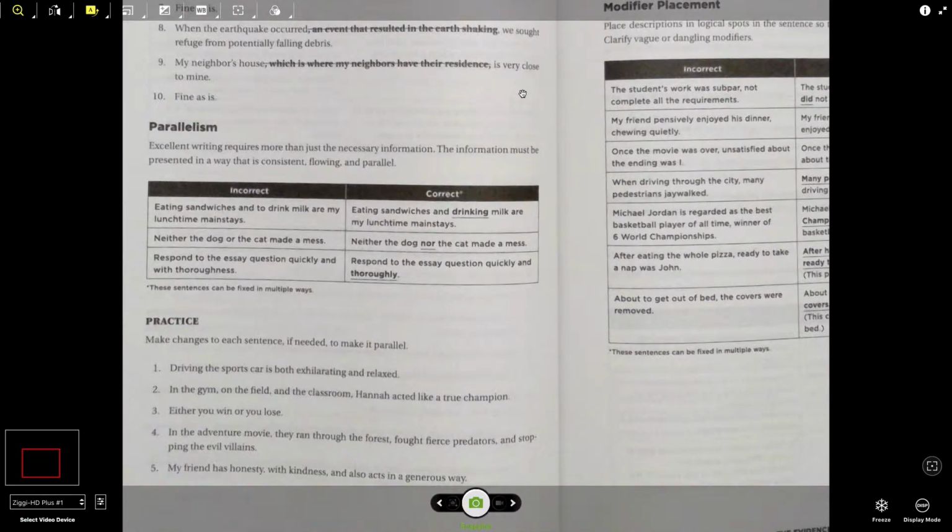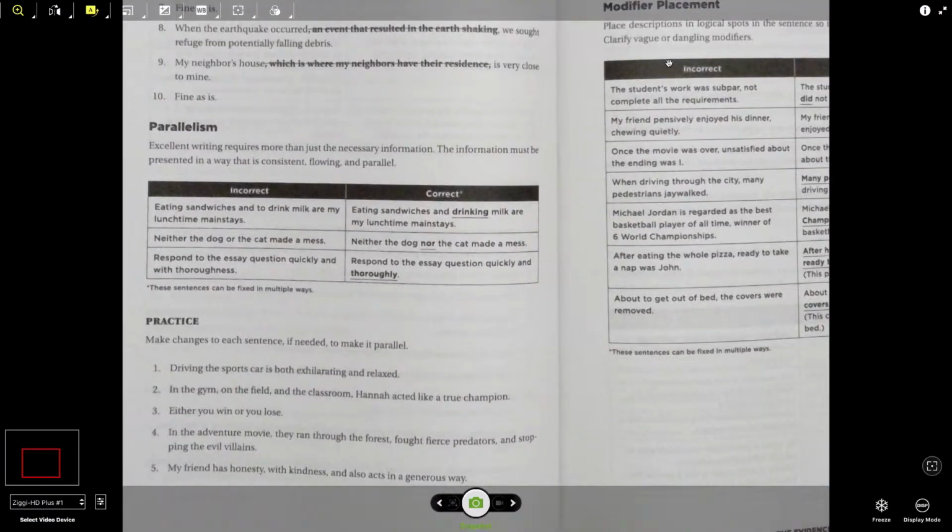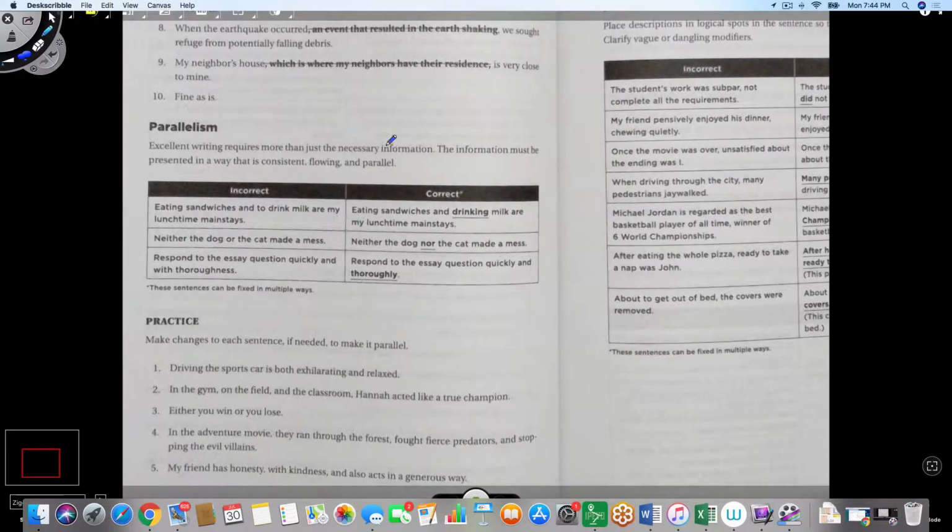So I can say, I like to sing, dance, and biking. I had the first two verbs, I like to sing, I can also say to dance, and biking.